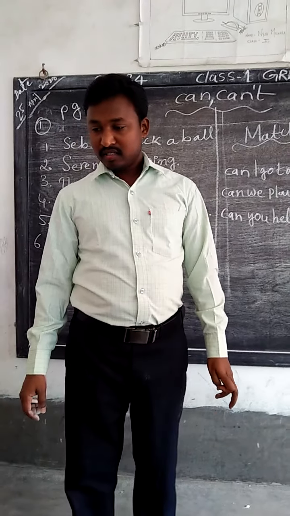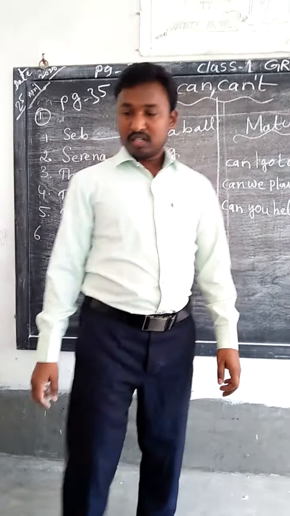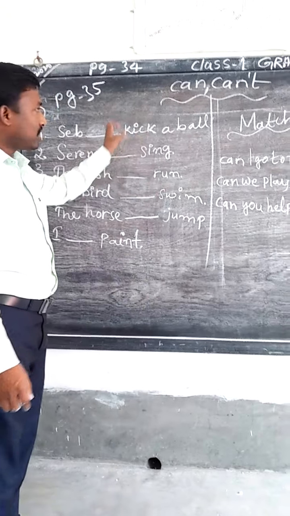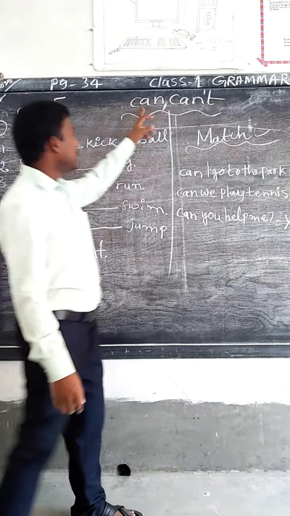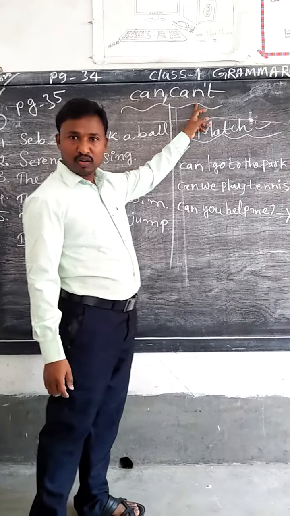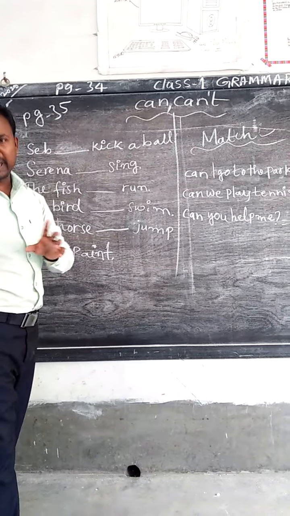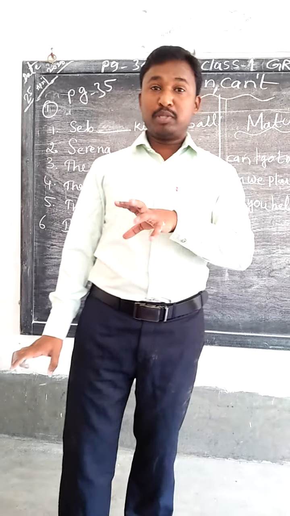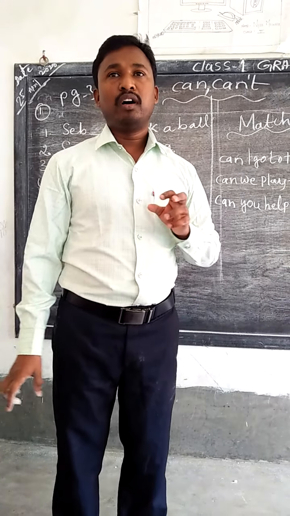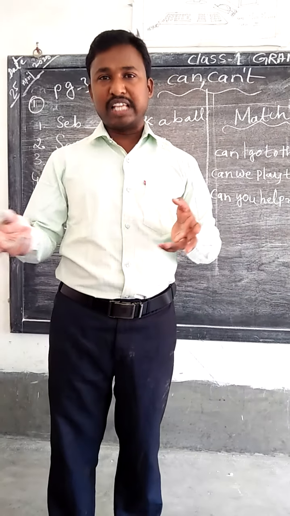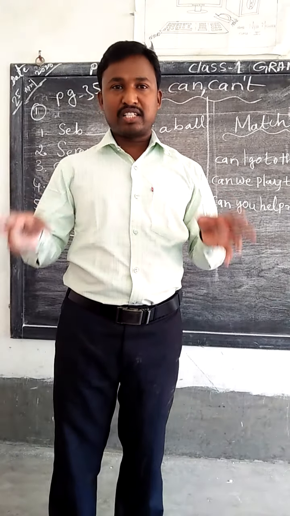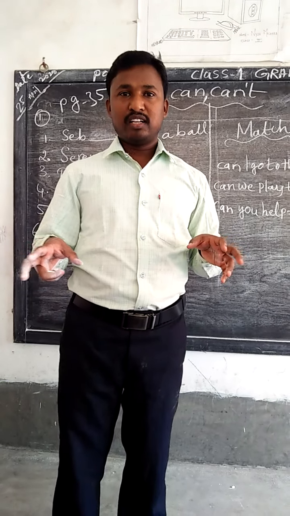Children, now they have given some sentences using can't or cannot, using can or can't. If you observe page number 35, they have given some action pictures. What type of actions are they doing?